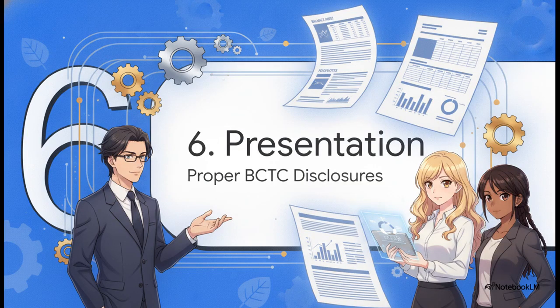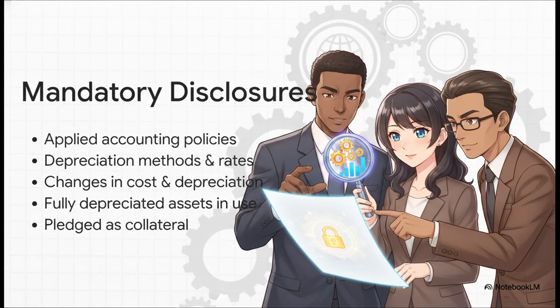Finally, we reach Section 6, Financial Statement Presentation. How to ensure proper disclosure under TT 99/2025. So we've done all the hard work of calculating and journalizing. Now we have to present this reality accurately to the public and to our auditors. Presenting just the net book value on the face of the balance sheet is simply not enough. Your footnotes must transparently reveal the real story behind those numbers. You are mandated to disclose your depreciation methods, whether you use straight line or declining balance. You must provide a full reconciliation of all changes in historical cost. Critically, you have to disclose if any of your assets are tied up as collateral in bank loans, and you must list assets that are fully depreciated but are miraculously still generating value for the company.